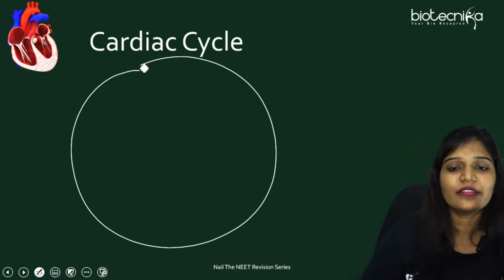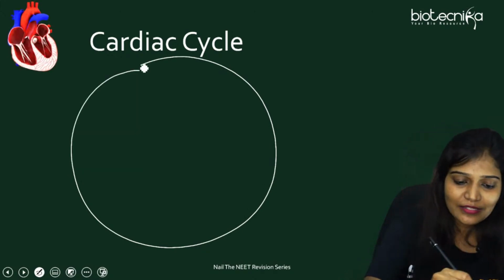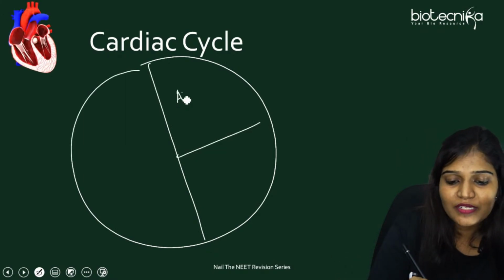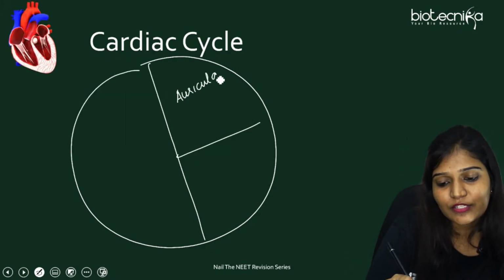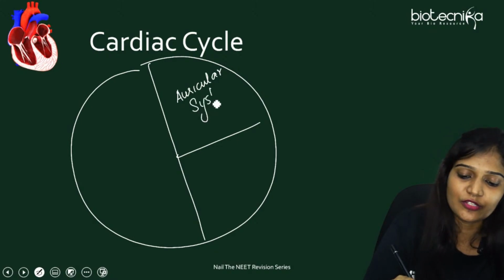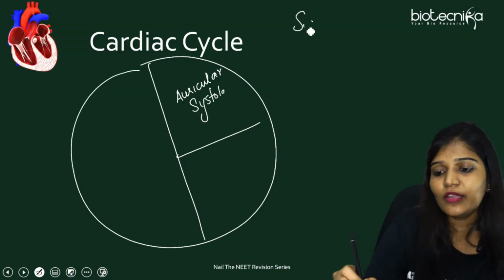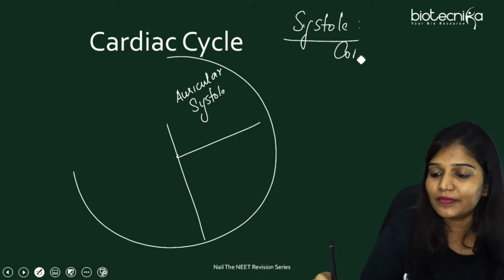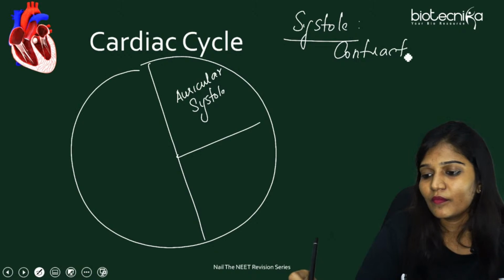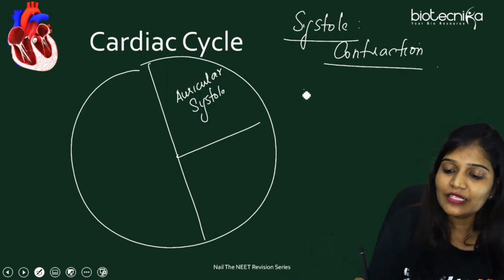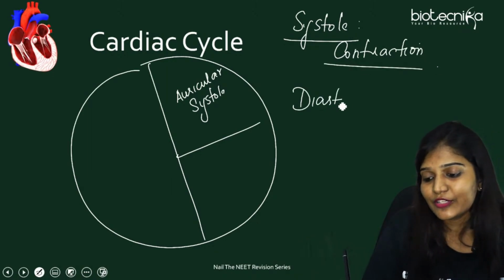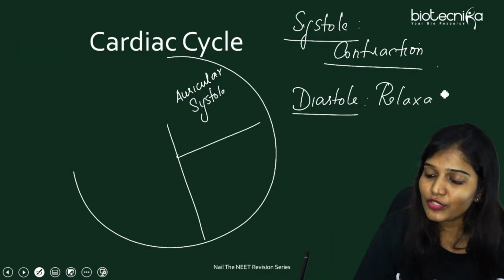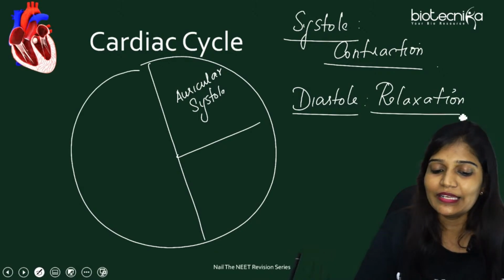Auricular systole, ventricular systole, and joint diastole. So let's divide into two equal halves or three. So first one is auricular systole. First important thing, what does systole mean? Systole refers to contraction, and diastole means relaxation. So systole means contraction, diastole means relaxation.